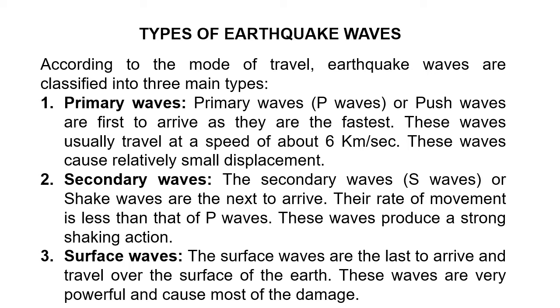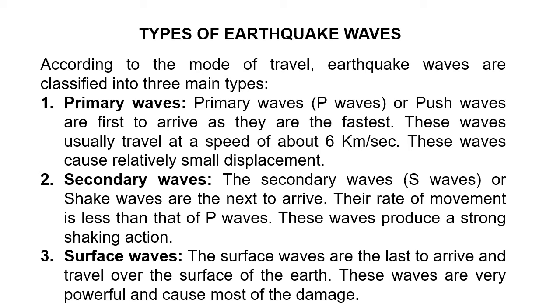So these are the three types of waves in an earthquake. You must remember, there are primary waves or push waves. These are the fastest to arrive, but the effect is very less and the displacement is very less. Second, the shaking happens in the secondary waves.